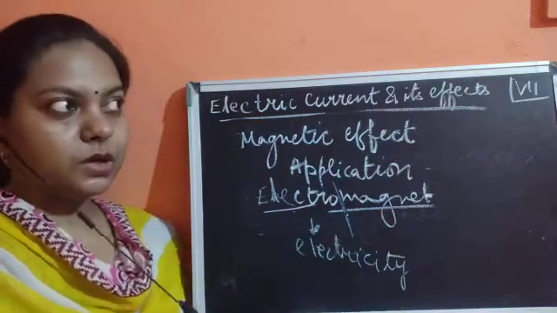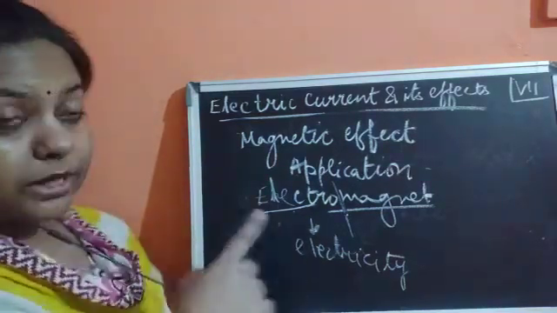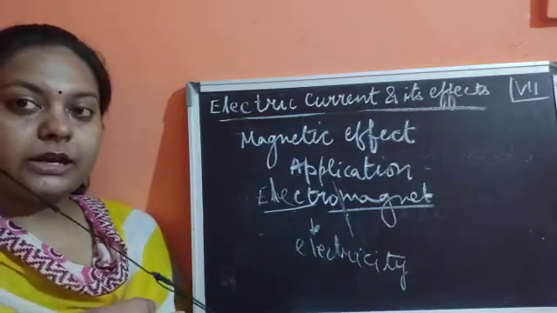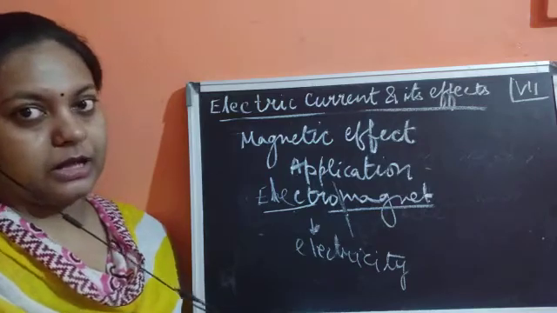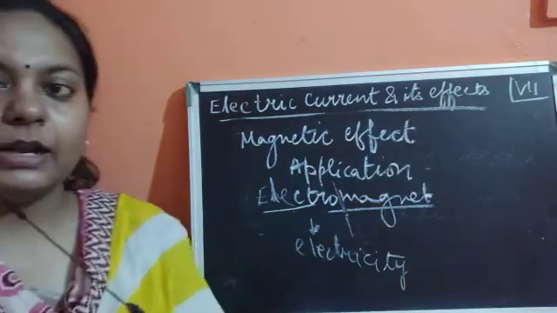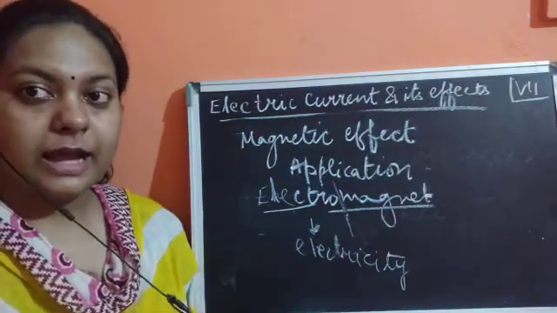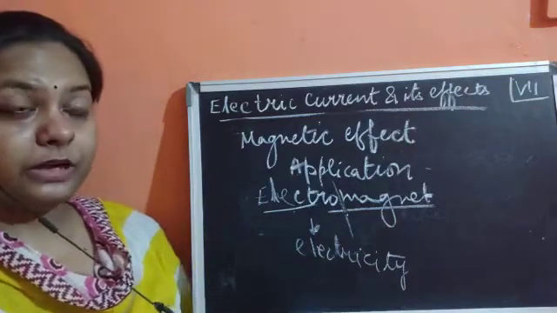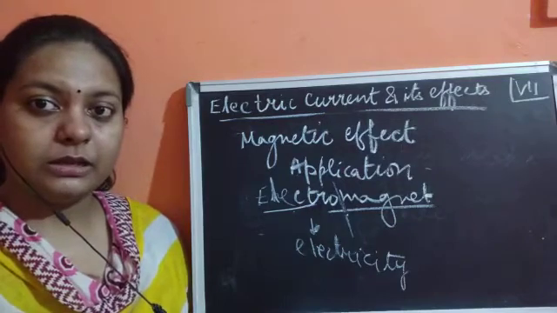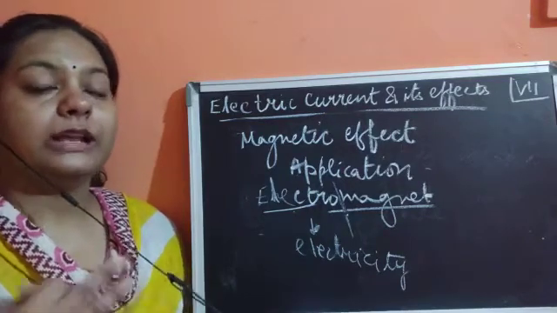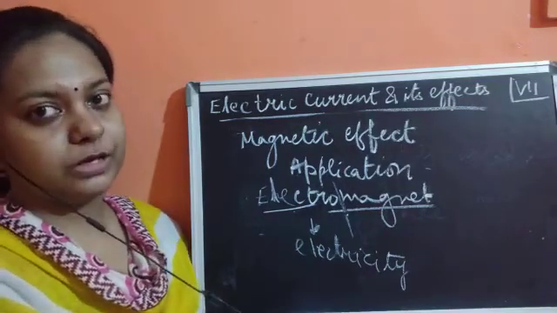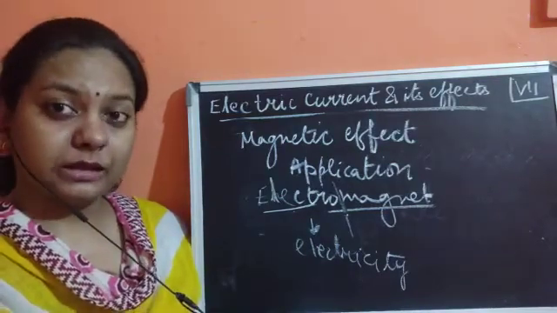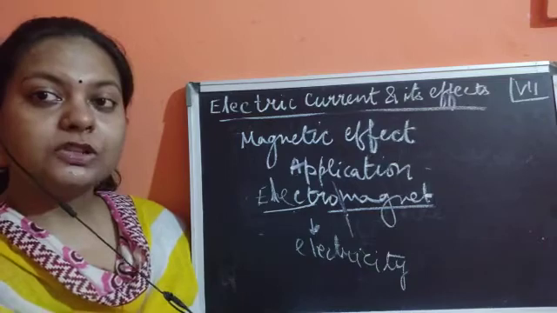If we join these words, we can reduce the definition of electromagnet: it is a magnet which is made with the help of electricity. Is it possible to make this magnet with the help of electricity? Yes.